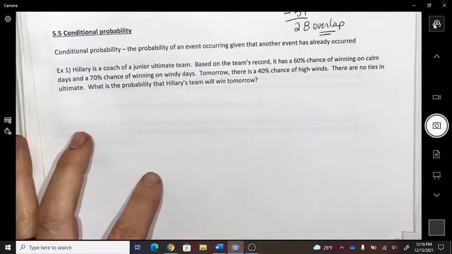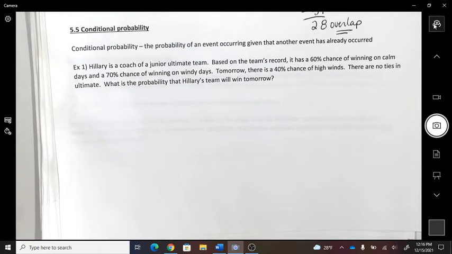Okay, so here's the question. Hillary is a coach of a junior ultimate team. Based on the team's record, it has a 60% chance of winning on a calm day and a 70% chance of winning on a windy day. Tomorrow, there's a 40% chance of high winds. There are no ties in ultimate. What is the probability that Hillary's team will win tomorrow? That's a lot of stuff going on, right?